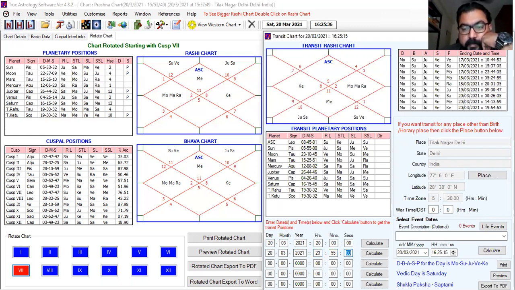I have typed here both the time and the dates. This is the match starting time. The match will start at 8 o'clock today on 20th of March. See, IPL matches are played between 3.5 to 4 hours. Mostly the match is played during this time.